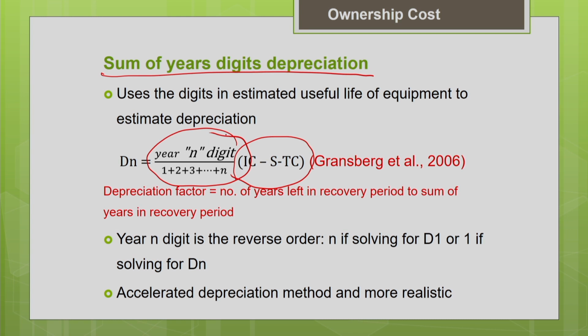This is the depreciation factor, or the rate of depreciation, for this method. How do you calculate this depreciation factor? It is the number of years left in the recovery period to the sum of the years in the recovery period. This is how we calculate the depreciation factor. In the straight line method, the depreciation factor was 1 by n. Here it is the number of years left in the recovery period. As I told you, useful life, service period and recovery period all mean the same. Why do we call it the recovery period? Because we are going to recover all the cost invested in the machine during the useful life of the machine. That is why we call it a recovery period.